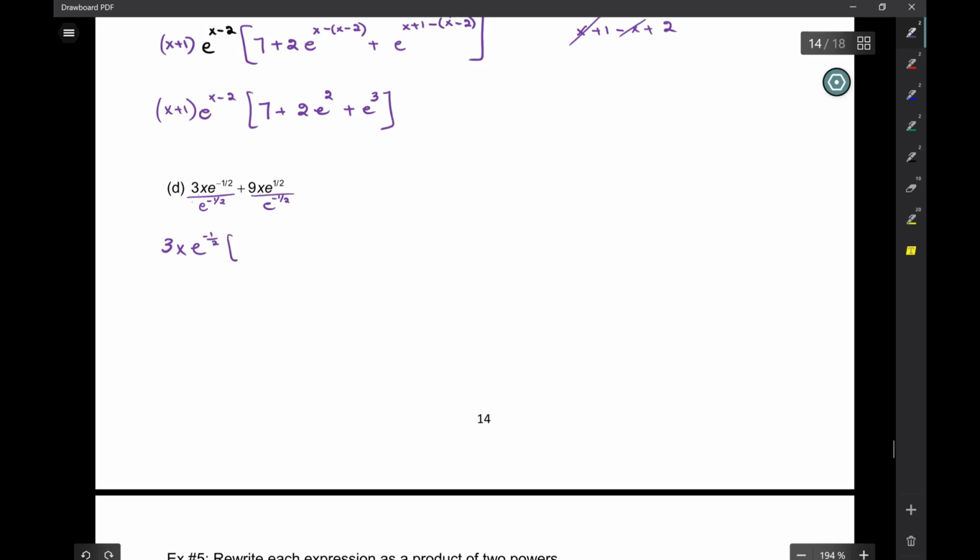Okay, so the 3 and the x will divide out, and the e to the negative 1/2 will divide out, so I have a 1 plus what? Here, okay, I'm dividing by 3 and x as well, so I have e to the 1/2 minus negative 1/2. So e to the 1. 1/2 plus 1/2 is a 1. So 3x e to the negative 1/2 times 1 plus 3e.